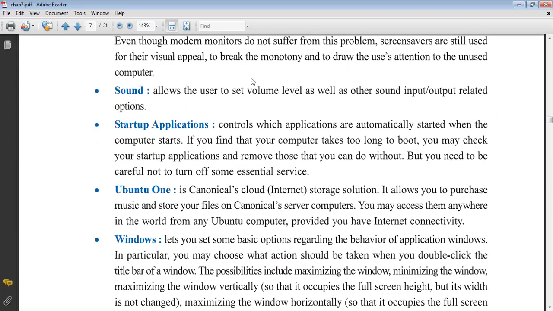Sound allows the user to set the volume level. Startup application: which application we want to automatically start when the computer starts. It controls which applications are automatically started with computer start. Ubuntu One, this is a Canonical cloud storage solution. It allows you to purchase music and store your files on Canonical server computers. You may access them anywhere in the world from any Ubuntu computer, provided you have internet connectivity.